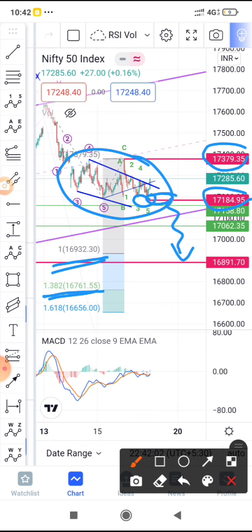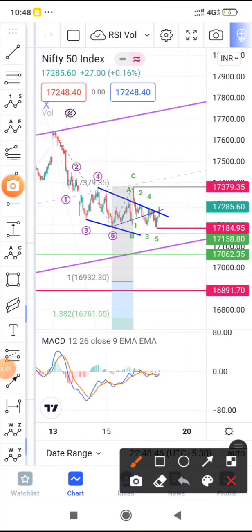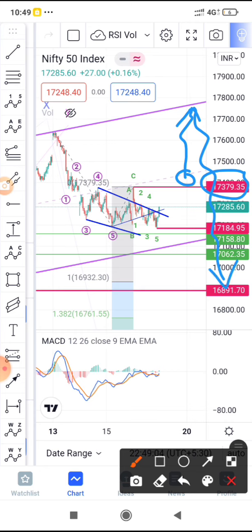So you have to adjust to the changing market conditions, and in case it gaps up or breaks this level and sustains above this, we are pretty much going for another round of consolidation on the upside. That's what we can conclude if that happens in the next 1 or 2 days, and the number of bars taken will be more. But anyway, the fall will be imminent on the downside towards 16,000. Anyway, it can go up more once it breaks this level. That's what you can remember for the next moves of